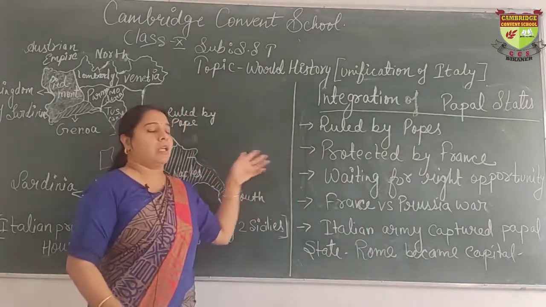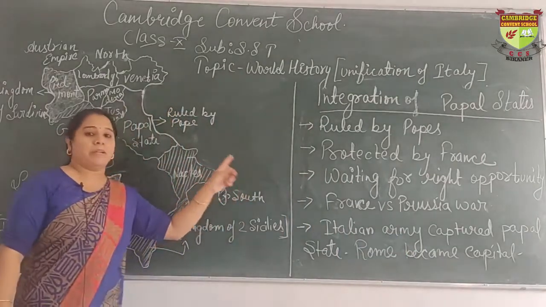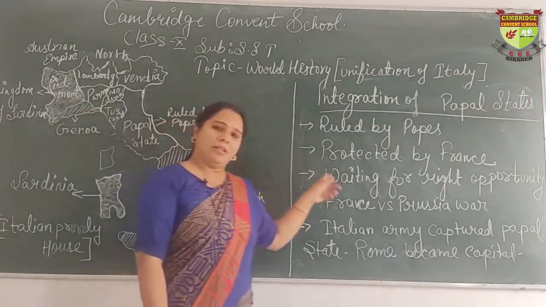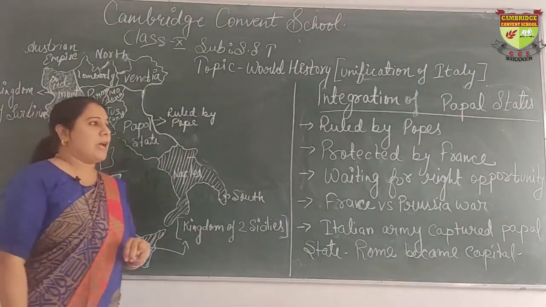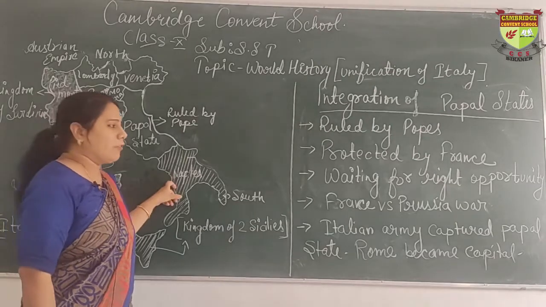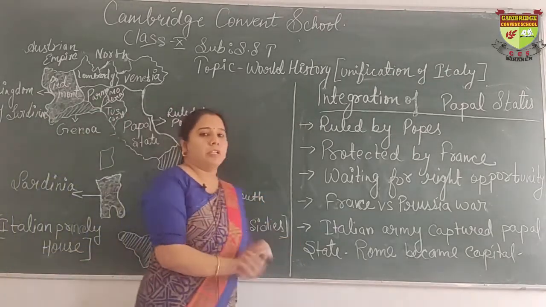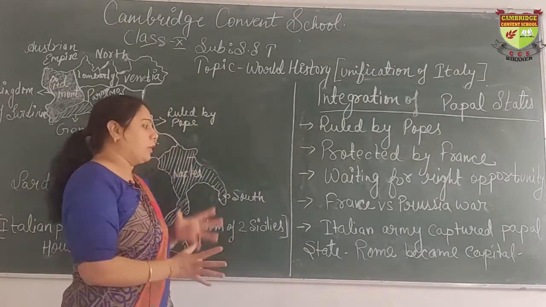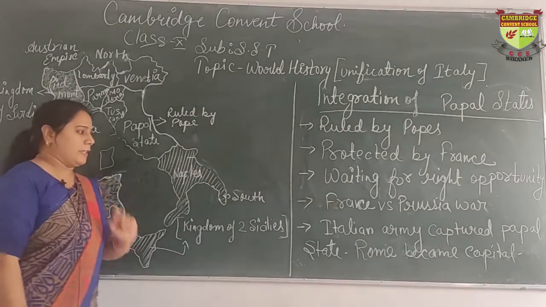Victor Emmanuel could not interfere in the matter directly because he had a matrimonial alliance with Napoleon III. This was one of the reasons. The second reason was that after removing the Bourbon dynasty, who were relatives of Napoleon, Napoleon was a little angry with Victor Emmanuel. So right now he could not take the risk to interfere in the matter of the Papal States.